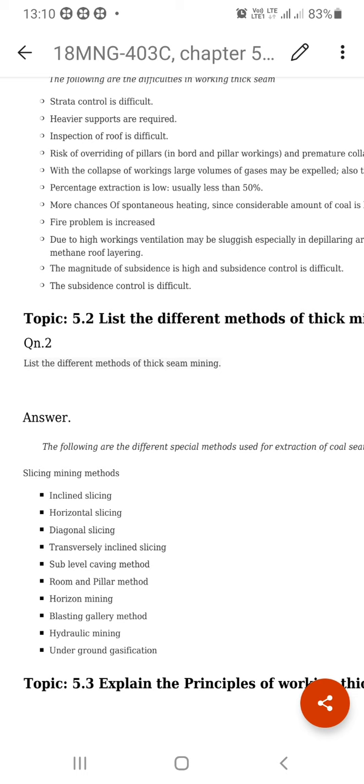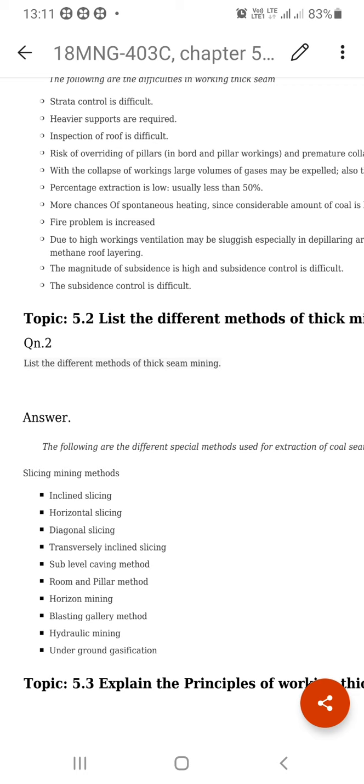When one slice is there, it is very easy, and sufficient ventilation could be supplied. When 3, 4 slices are being worked out, sending the air to the particular area is very much difficult. That is a problem, and the ventilation is very much sluggish when 3, 4, 5 slices are being worked out.